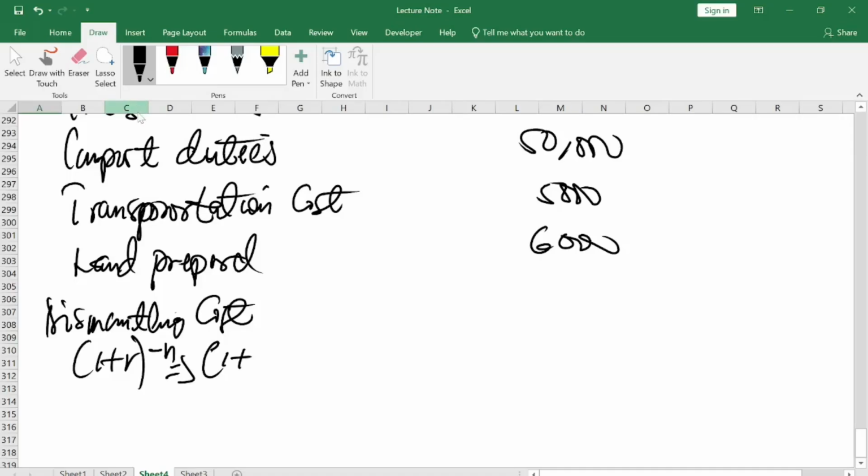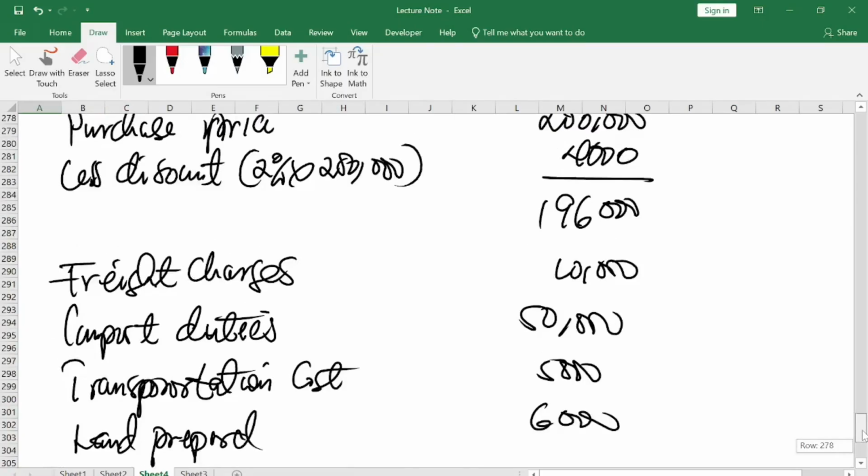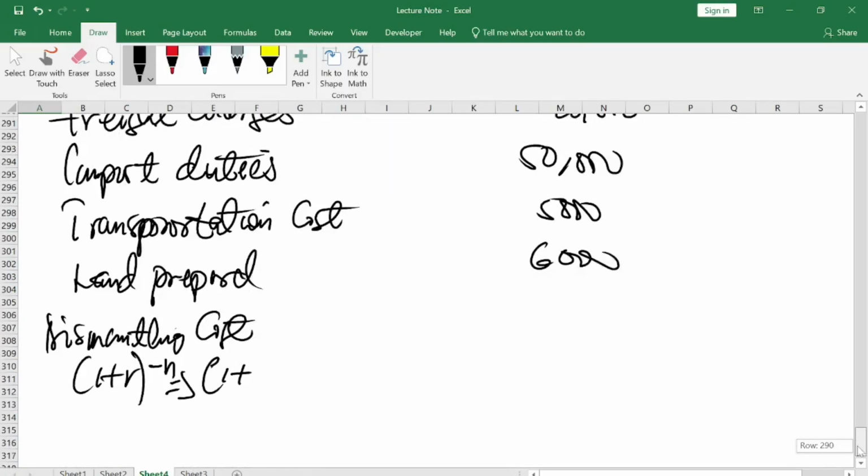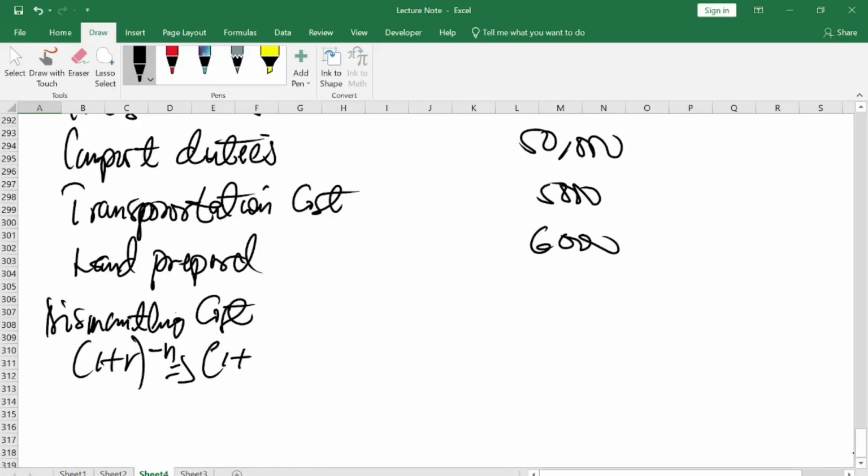1 plus, they have given you the cost of capital. The cost of capital of the company is 10%. So you'll have 0.1 to the power of negative n, the number of years, which is 15 years. Then you multiply by the 20,000 that they expect to get. So in 15 years, the cost of 20,000 will be